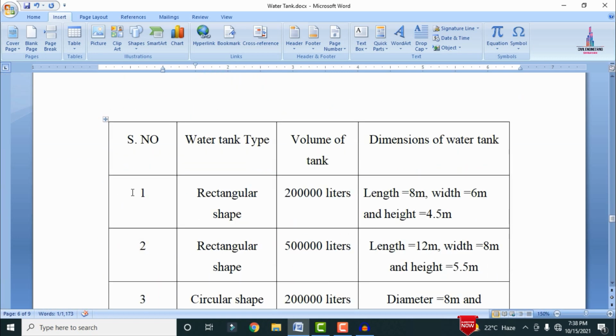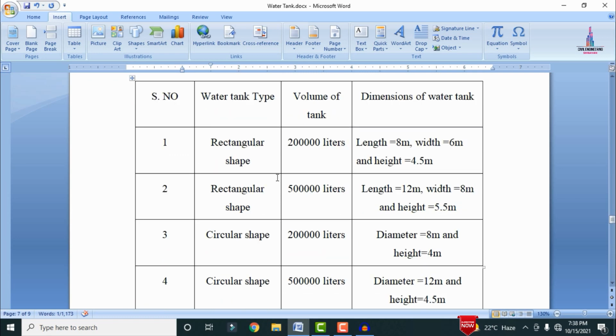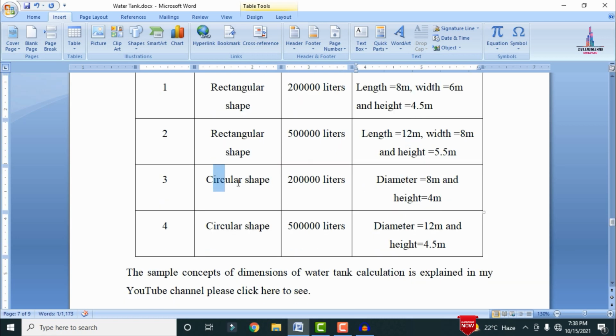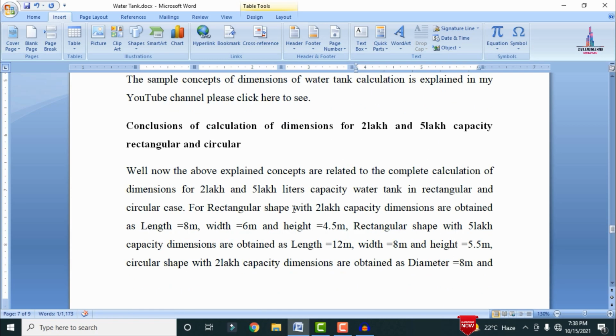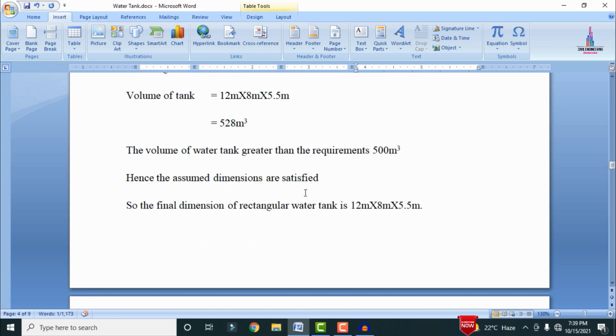Okay, so this is the comparison table for the dimensions of the water tank from the calculation part. For the rectangular shape with 2 lakh capacity, length is 8 meter, width is 6 meter and height is 4.5 meter. For the rectangular shape with 5 lakh capacity, length is 12 meter, width is 8 meter and height is 5.5 meter. For the circular shape of 2 lakh capacity, diameter is 8 meter and height is 4 meter. For the circular shape of 5 lakh capacity, the diameter is 12 meter and height is 4.5 meter. Okay, so this is the complete calculation part on how to calculate the dimensions of a water tank for the circular as well as the rectangular tank by using manual calculation.